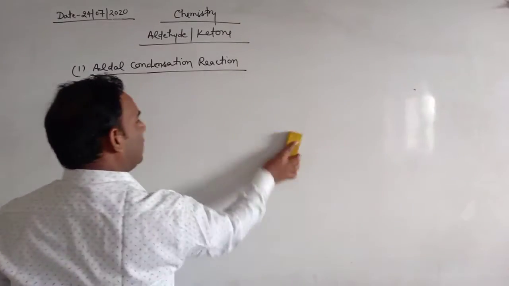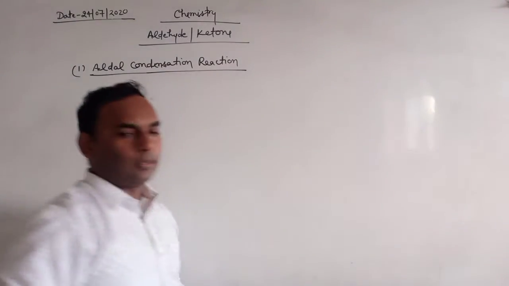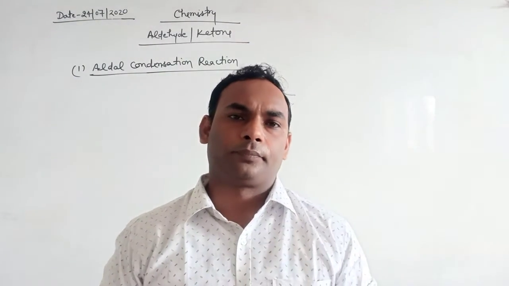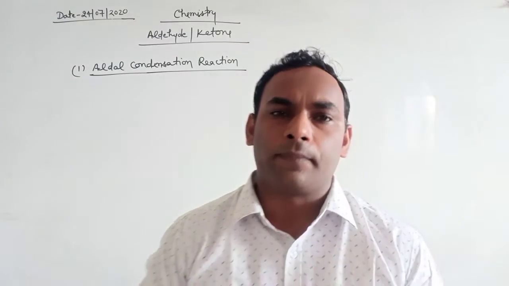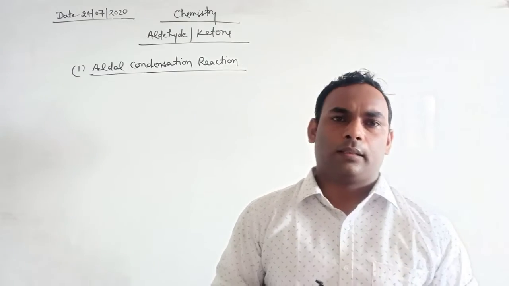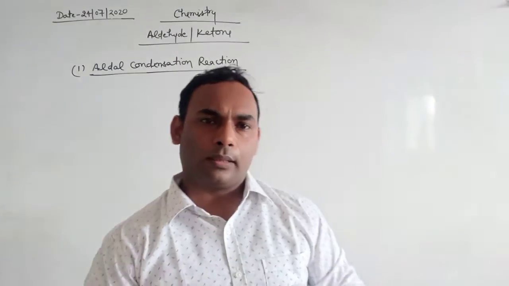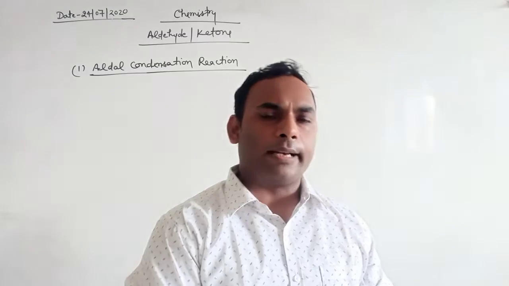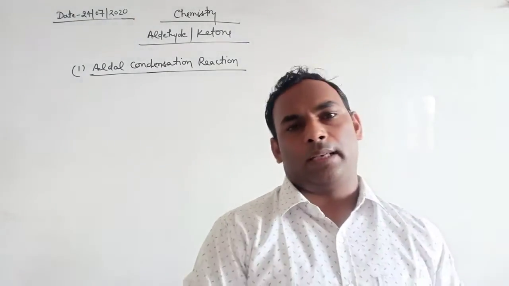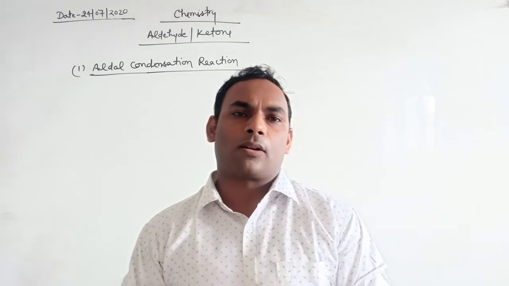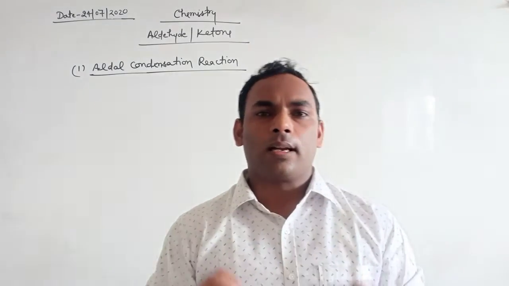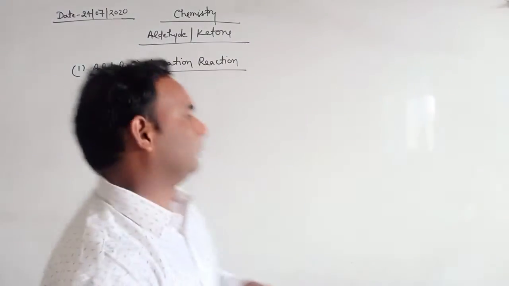Aldol condensation means those aldehydes or ketones which contain at least one alpha hydrogen atom, when they react with dilute base, then we get a product in which the aldehydic group or ketonic group and hydroxy group both are present. These types of compounds are called aldols. That's why the reaction is called aldol condensation. Okay, look at the reaction.